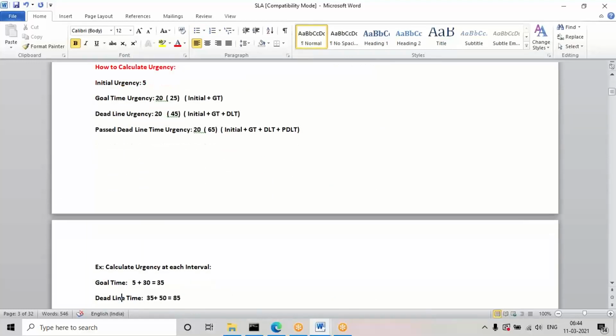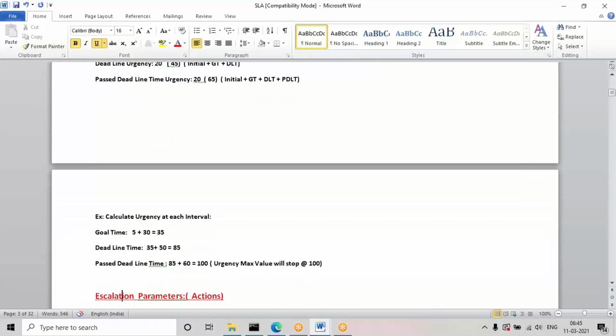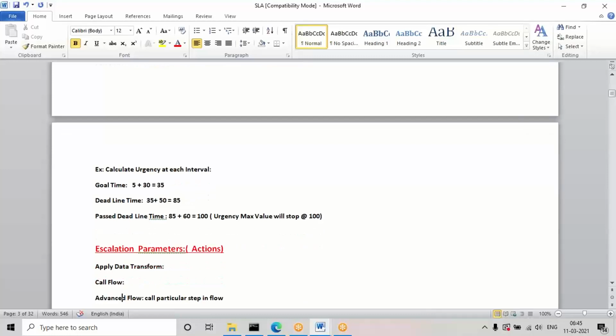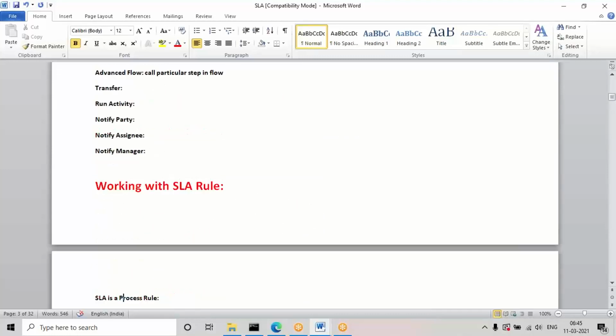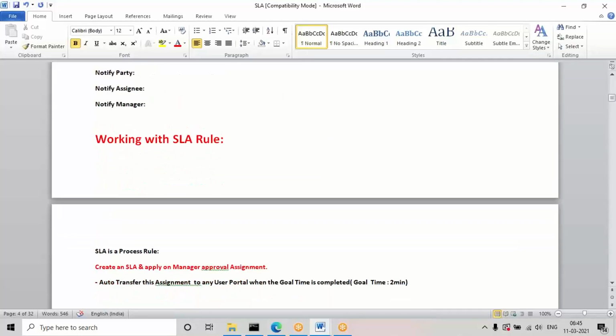Okay, so today I'll show one example, using all these options, of how to configure an SLA, and after mapping the SLA, how it is going to work. Let's see the one example we are going to understand now. These are the parameters you'll be having. See, this SLA, routing is already there, right? So I'll be applying this SLA for the approval assignment.